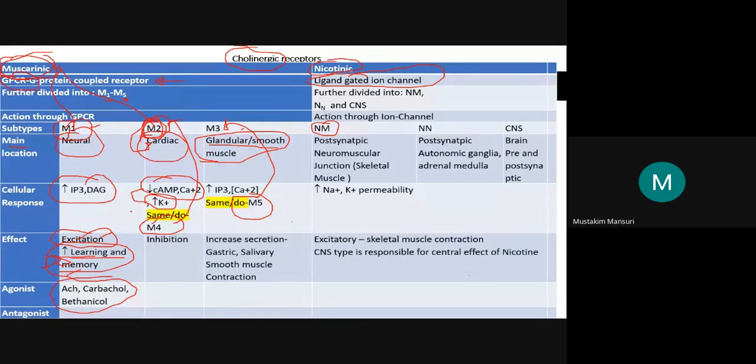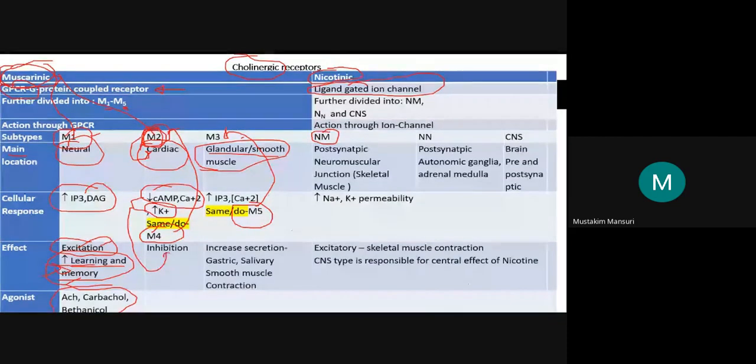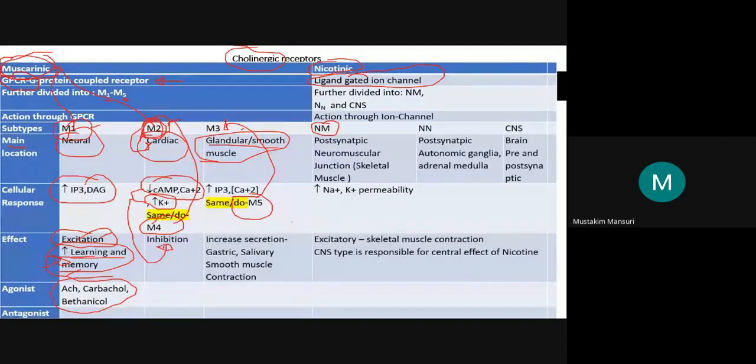Now remember the pharmacodynamic part. What will be the effect if you decrease the cyclic AMP? Major three roles of cyclic AMP we have discussed: energy regulation, cardiac muscle contraction, and relaxation of smooth muscle.